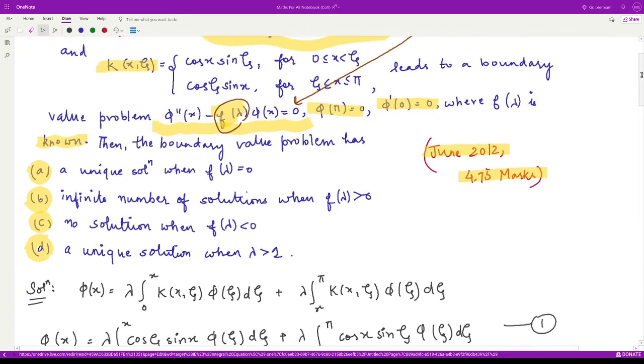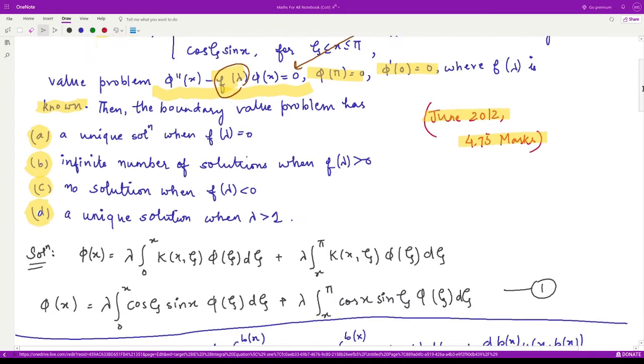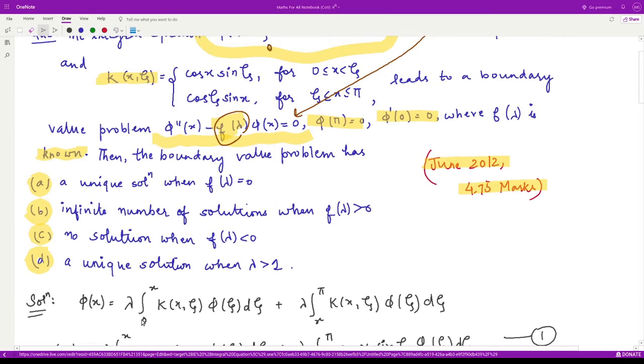So obviously the given equation is given as the interval is from 0 to pi. So we can break this interval at some point x. So we have lambda integration from 0 to x, and then the same integration from the point x to pi, right? And so that we may put the values of different kernels over here.